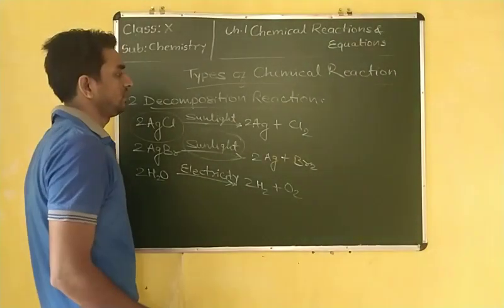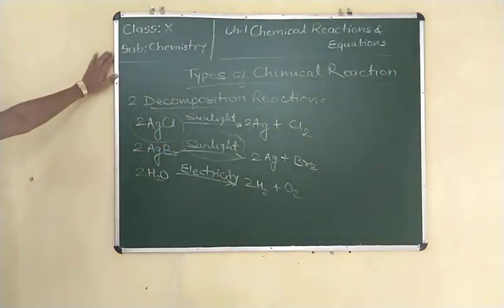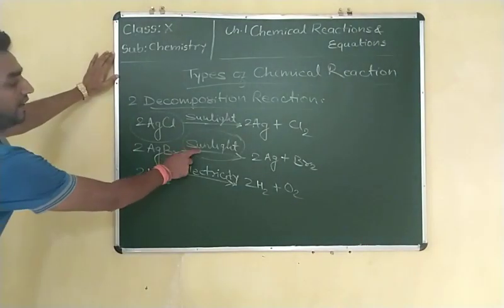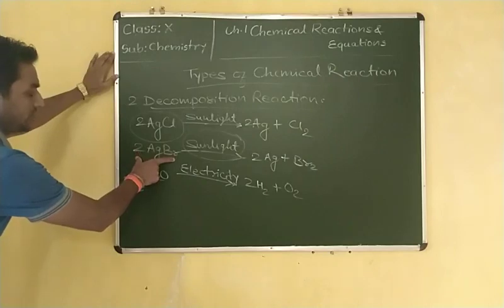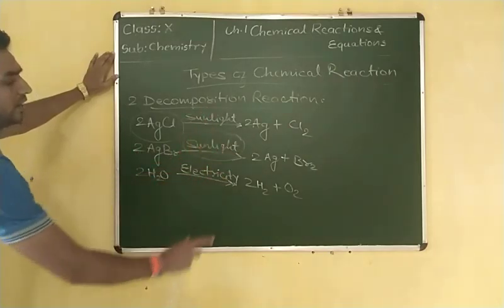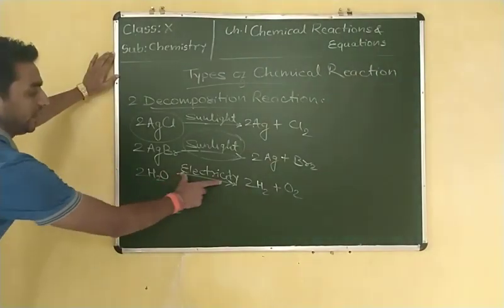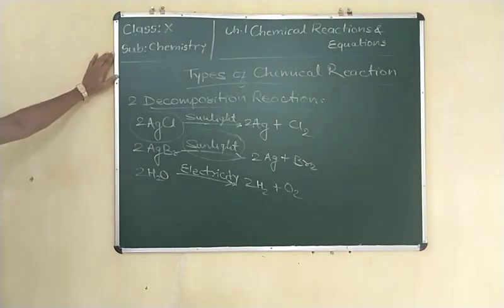Thermal decomposition, in which heat is required. Second, photochemical decomposition, in which sunlight is required to break down one substance into two or more substances. And electrical decomposition, in which electricity is required to break down any chemical compound.